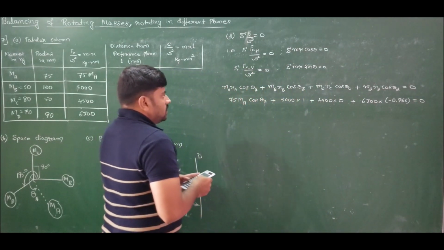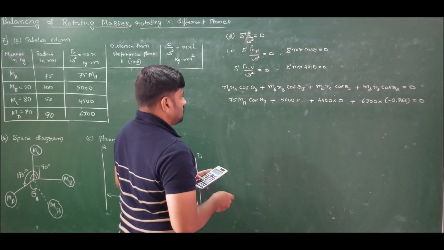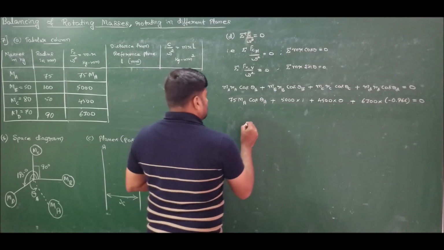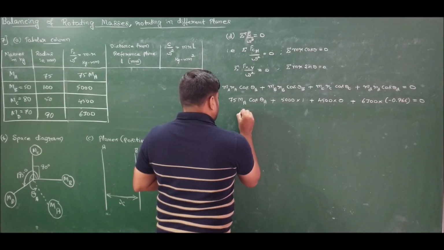So if I solve this, what am I going to get?